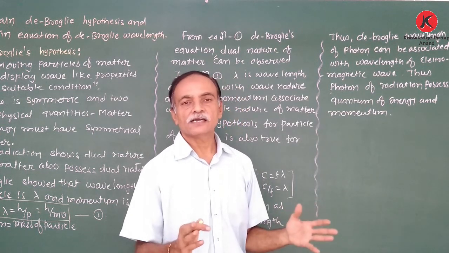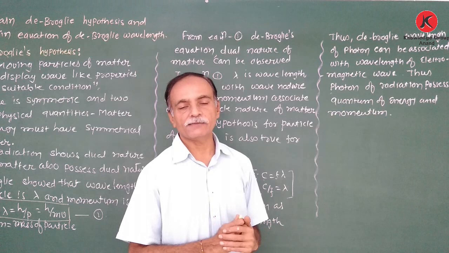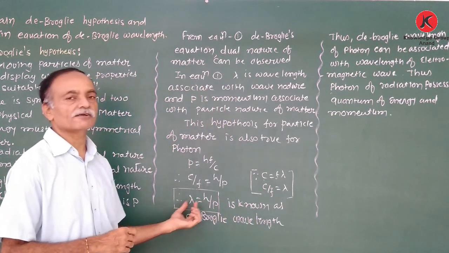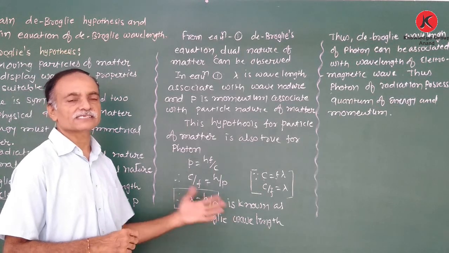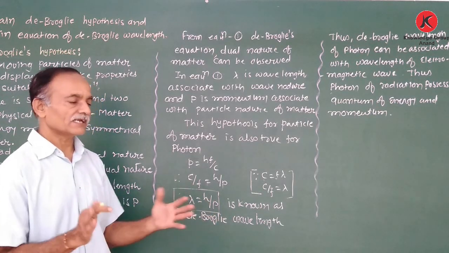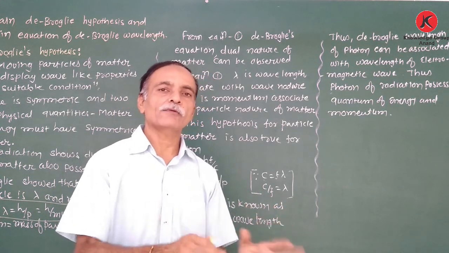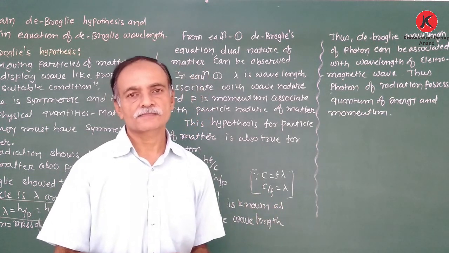So that is de Broglie's hypothesis and de Broglie's wavelength. The equation of de Broglie's wavelength, lambda is equal to h upon p or h upon mv, represents the dual nature of matter, particle and also wave. Clear?